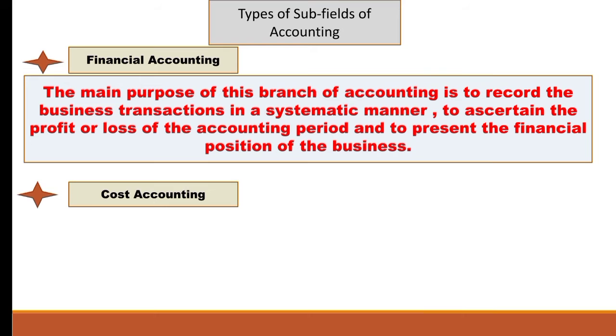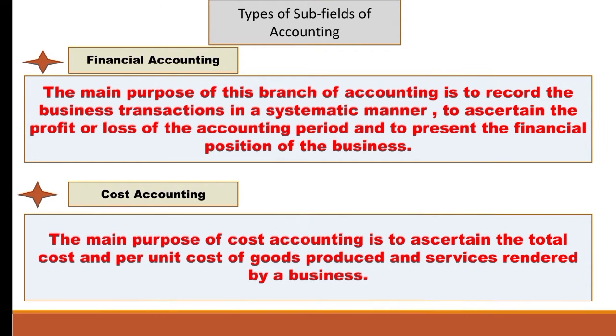The second branch of accounting is cost accounting. Now, the main purpose of cost accounting is to ascertain the total cost and per unit cost of goods produced and services rendered by a business. It also estimates the cost in advance, and it helps the management in exercising strict control over the cost.